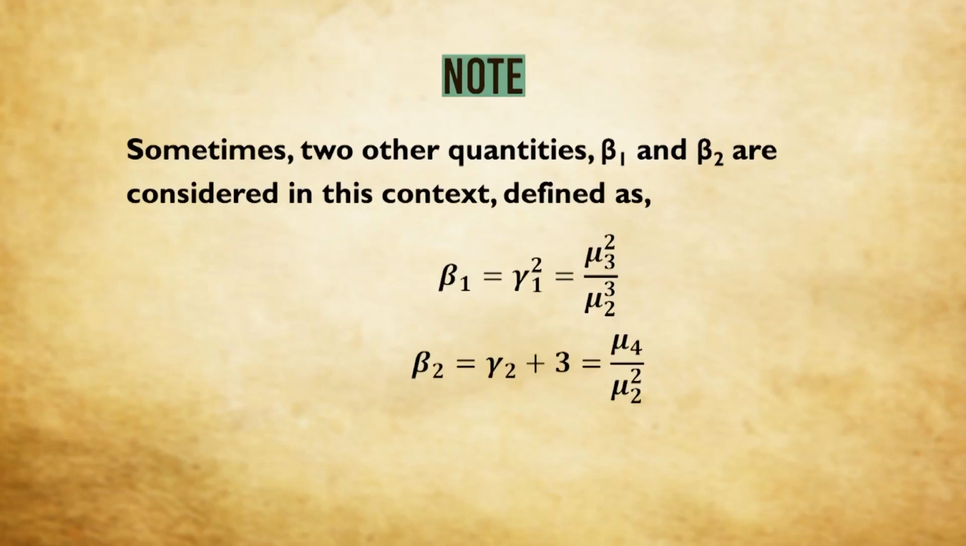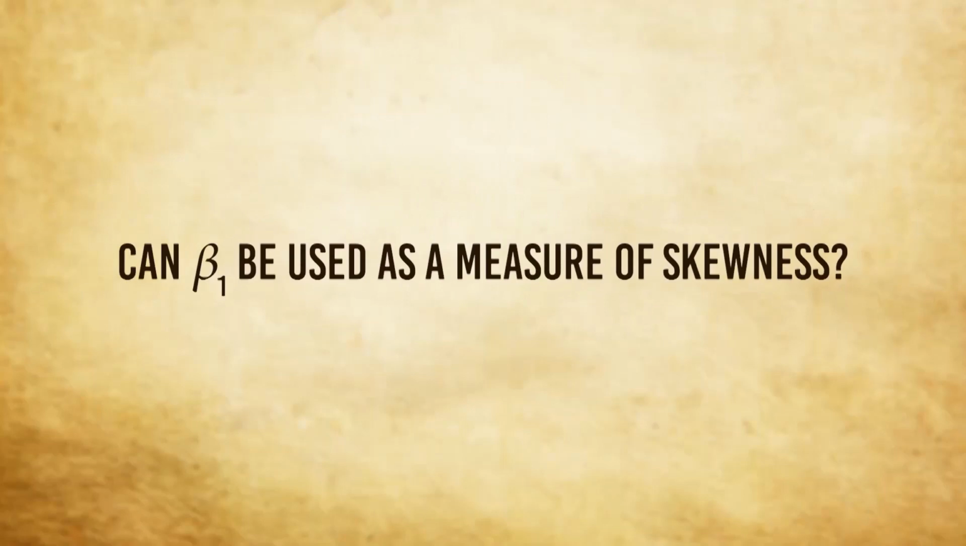Sometimes we consider two other quantities, beta 1 and beta 2, in connection with skewness and kurtosis of a frequency distribution. Beta 1 is defined as gamma 1 square, which is clearly mu3 square by mu2 cubed. On the other hand, beta 2 is defined as gamma 2 plus 3, which is mu4 by mu2 square. Now tell me, can we use beta 1 as a measure of skewness? So we have to understand whether beta 1 can be regarded as a measure of skewness. No, beta 1 cannot be used as a measure of skewness.